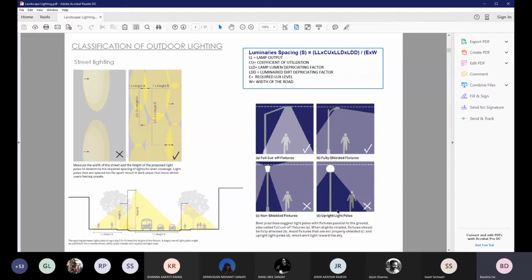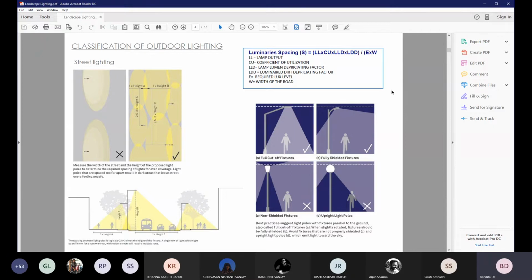A little technical knowledge on deciding street lighting: there are two things that at least a landscape architect needs to know when you're conceptually putting your street lighting together. First, approximately what should be the height of your street lights, and at what distance should they be spaced. Now, if you see the box on top, there is a mathematical calculation. This calculation is used by lighting consultants to derive those two answers.